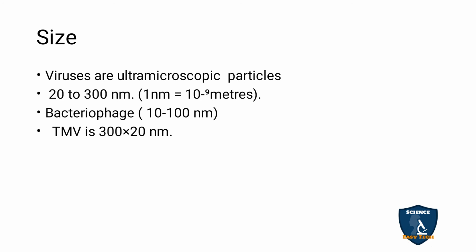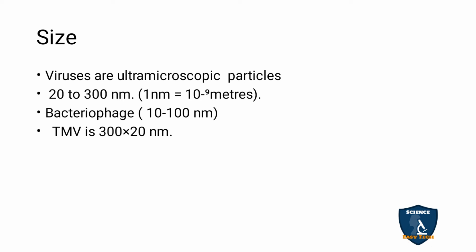Now we are going to see the size and shape. First, the size. As we said in the definition, a virus is an ultramicroscopic particle. The size ranges from 20 to 300 nanometers. 1 nanometer is equal to 10 to the power of minus 9 meters.